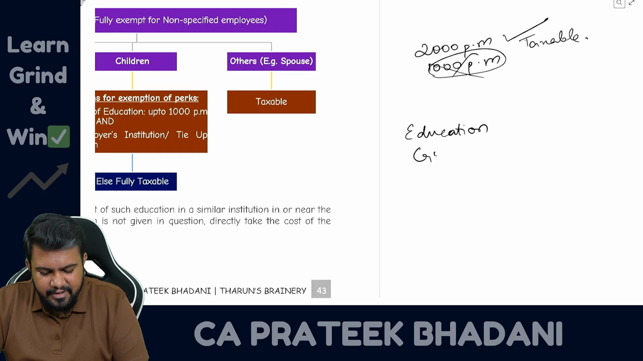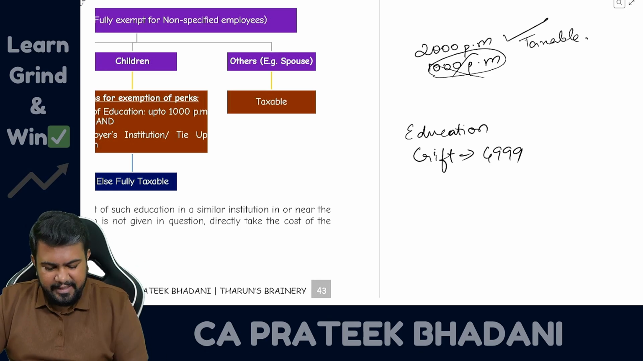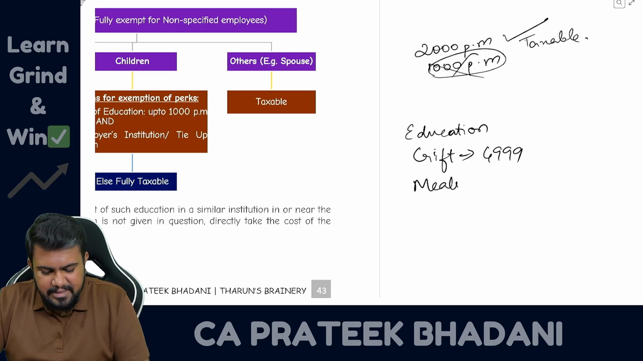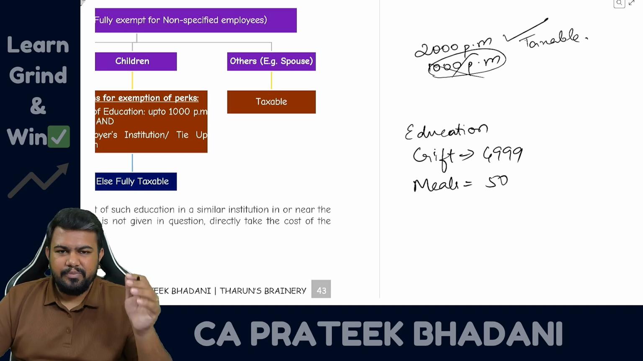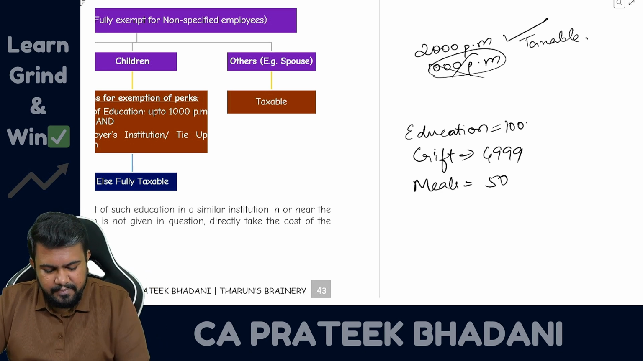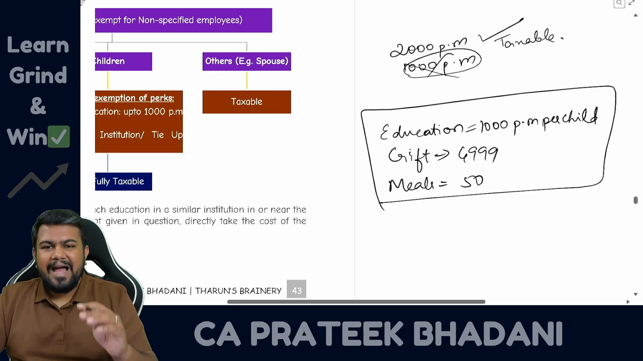Second place is gift. There also we will be learning that gift up to 4999 is exempt. More than 4999 will be fully taxable. And then you will have meals, where up to 50 rupees per meal it is exempt. More than 50 rupees fully taxable per month per child. In all these three cases, you are having an option.